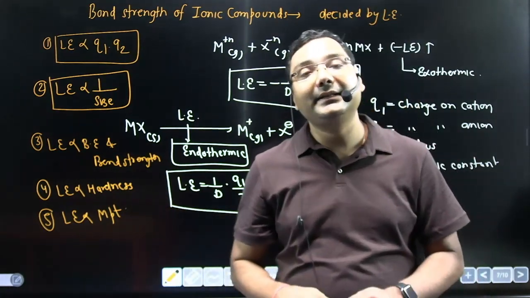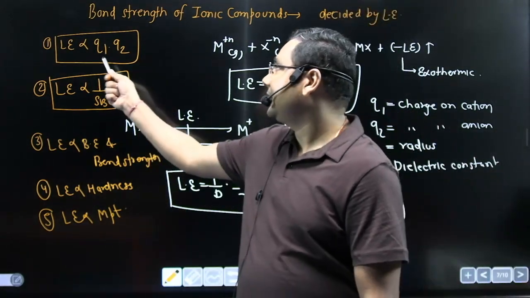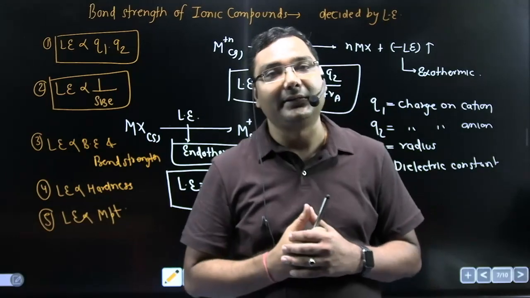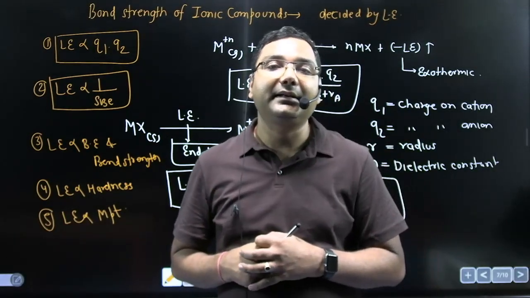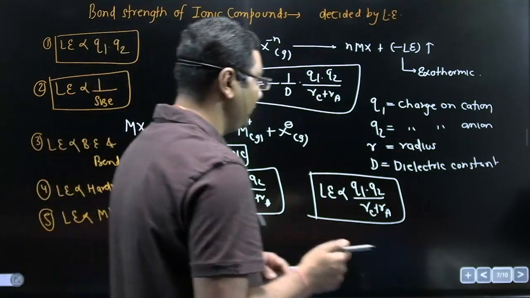And how will the variation of lattice energy take place? It's very easy. Lattice energy is directly proportional to product of charges and inversely proportional to size. So this is how we can explain the variation of lattice energy. Now I am giving some examples to all of you.